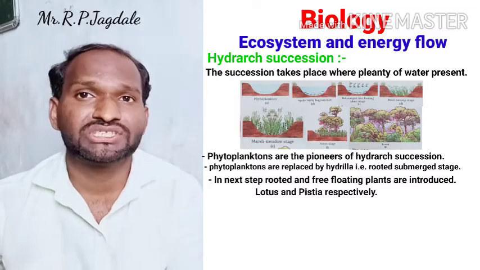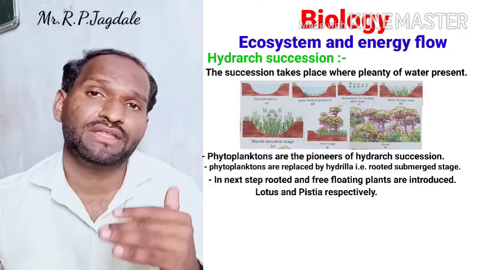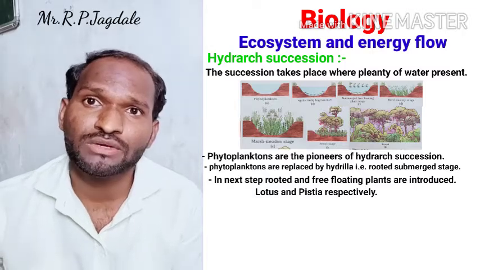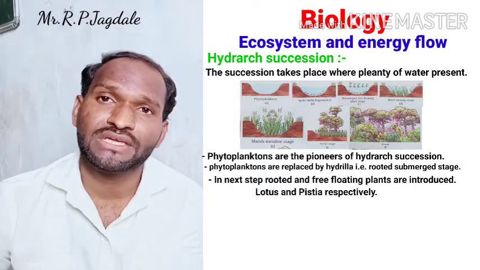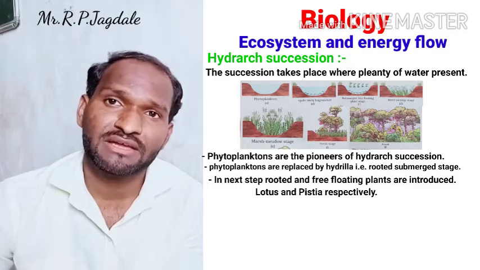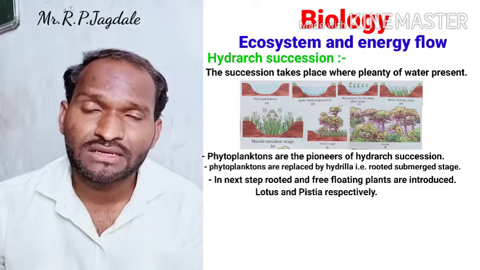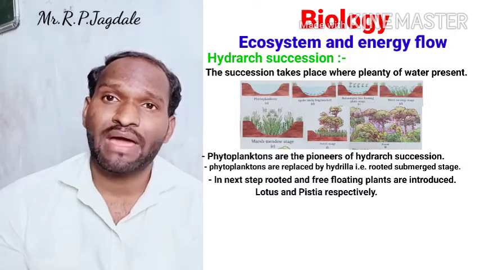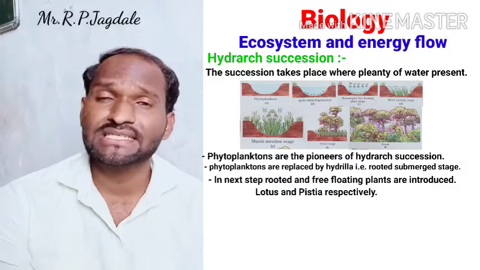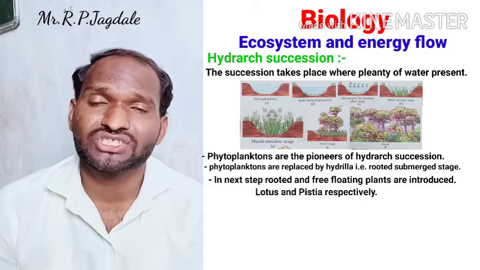Now conditions are changed. Again, when dead organic matter mixes into the soil, the level of soil is going to increase. Now different types of plants are going to be added there, and that stage is called the reed swamp stage. You can see the picture, reed swamp stage.